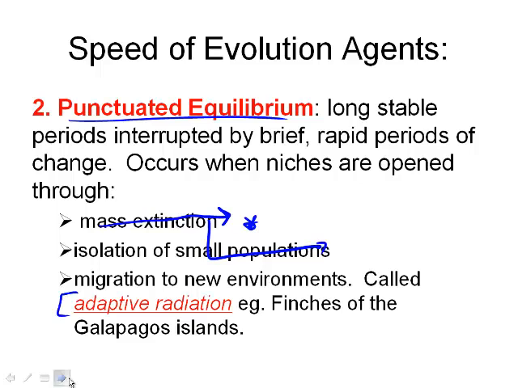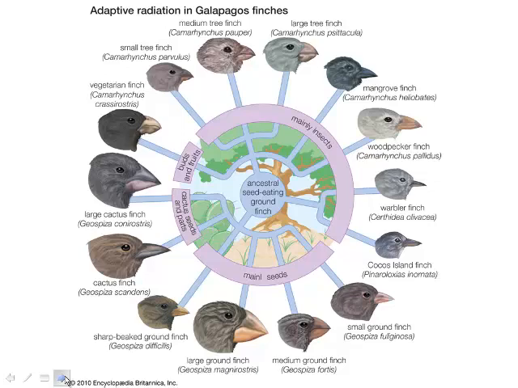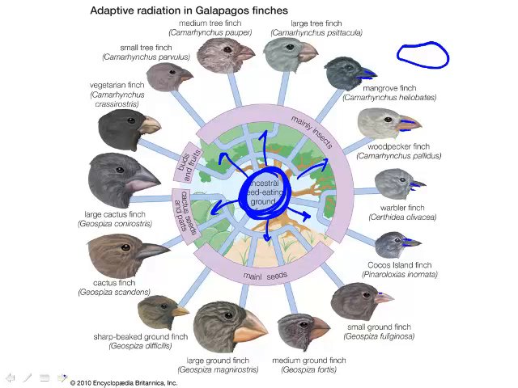Galapagos Islands. Pause it, write it down so I can show you this example. What we have is we started with one type of species, but as these organisms moved to certain areas close by, different islands in the Galapagos, the food was a little bit different. So as you can see, their beaks over time, not much time, changed depending on what the food source was in that area. And if they weren't able to change, they ended up dying out. So it was quick change based on selective pressures in terms of where they were.